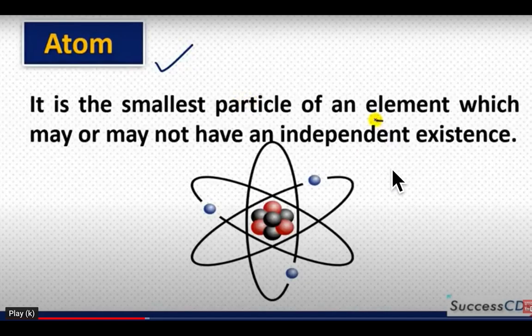For example, helium, argon, they do not combine with others. They are inert gases and they have independent existence. And some elements combine with others and then exist. They are known as either molecule or we call it a compound.